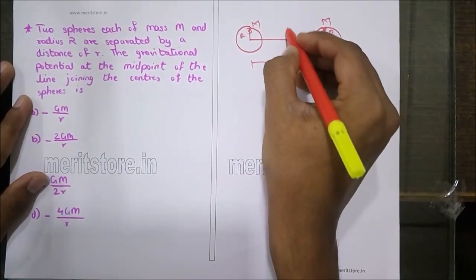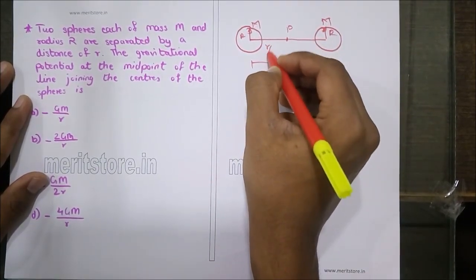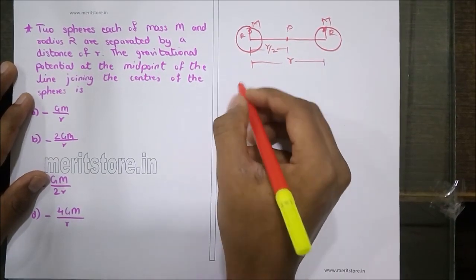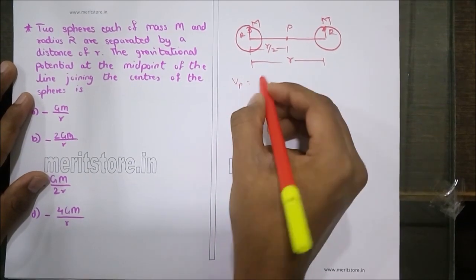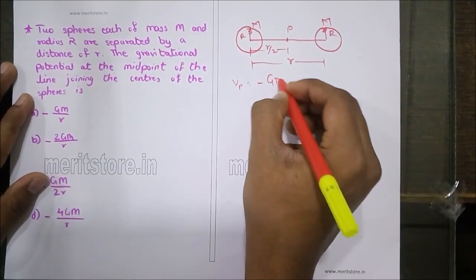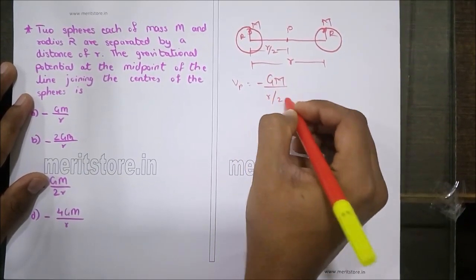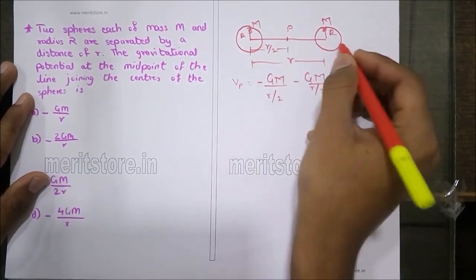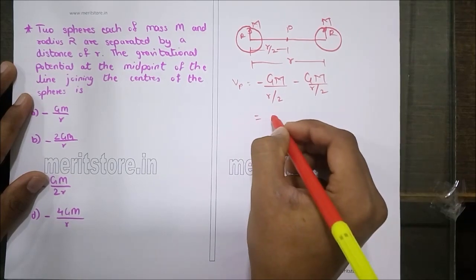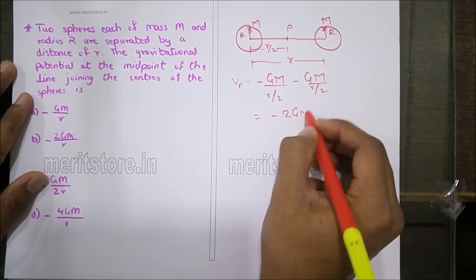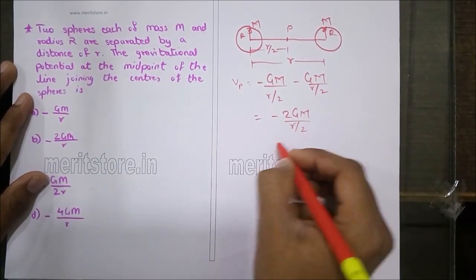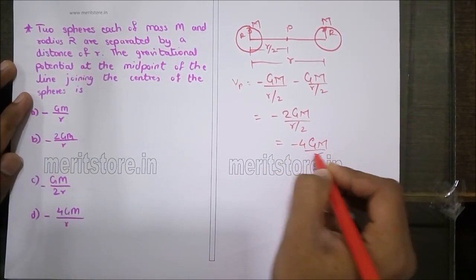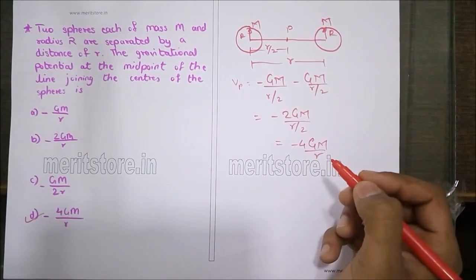Let P be the midpoint at a distance r by 2 from each. So the gravitational potential at point P is given as minus GM upon r by 2, minus GM upon r by 2 due to each of the spheres, which is nothing but minus 2 GM upon r by 2, which is nothing but minus 4 GM upon r. Hence option D is the correct answer.